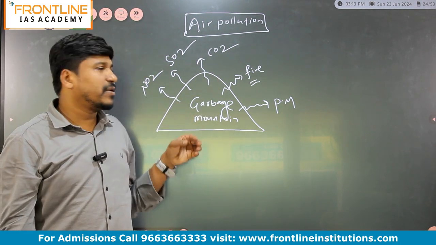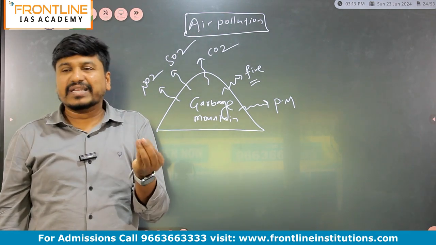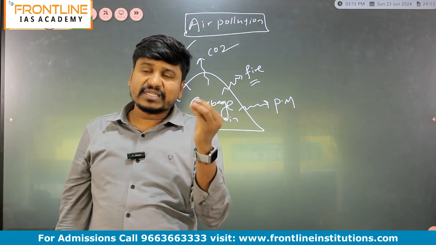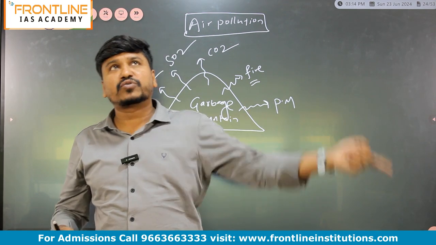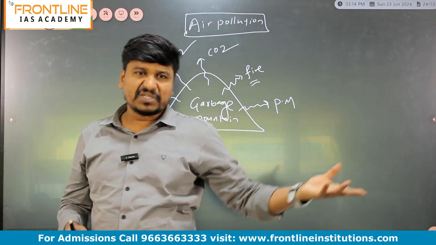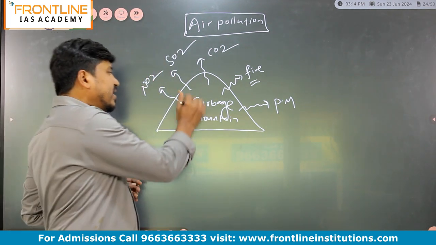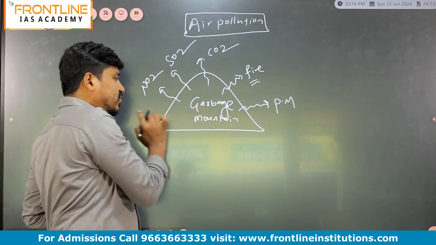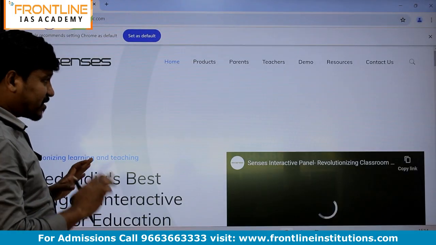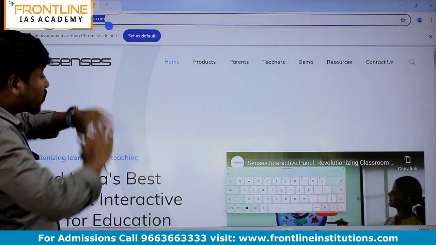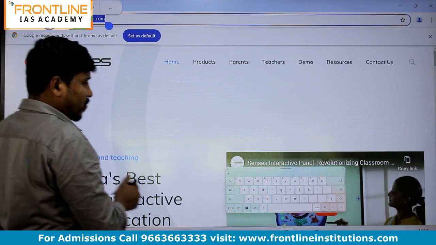So what is the reason? Because of the increase in solid waste, the increase in vehicular emissions, the increase in industrial emissions, and the burning of solid waste in Punjab and Haryana. That also enters Delhi because Delhi is very close to Punjab and Haryana, right? And in Delhi we have the garbage mountain. It's very important. I will show a small clip. We should not call it a mountain, but it looks like a mountain. That's why we call it a garbage mountain, right?